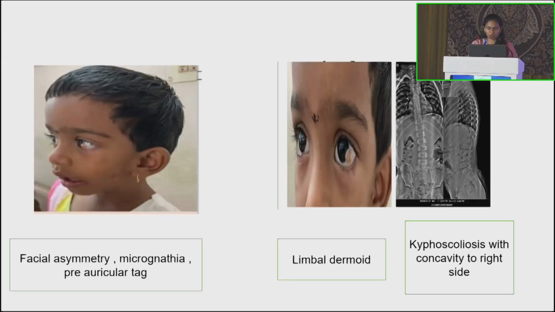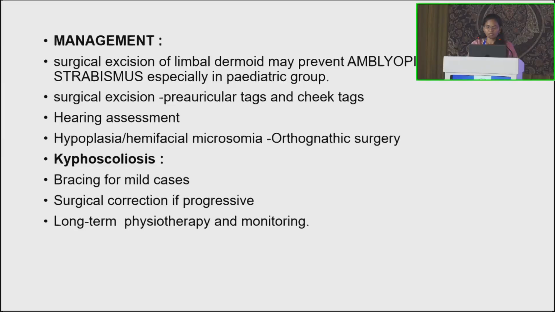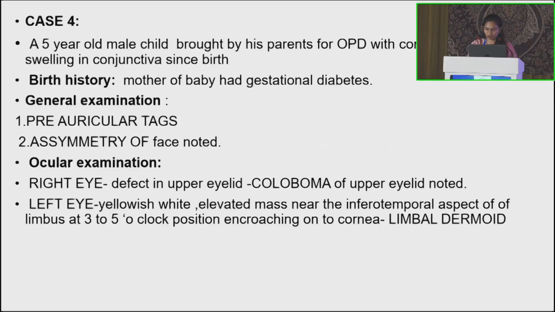Fundus examination is normal. The first picture shows facial asymmetry, micrognathia, preauricular tags, limbal dermoid and kyphoscoliosis with concavity to the right side. Surgical management is surgical excision of limbal dermoid to prevent amblyopia and strabismus, especially in the pediatric group. Surgical excision is required for preauricular tags and cheek tags. Hearing assessment. For mandibular hypoplasia or hemifacial microsomia, orthognathic surgery is needed. For kyphoscoliosis, bracing for mild cases, surgical correction if it is progressive, long-term physiotherapy and monitoring.